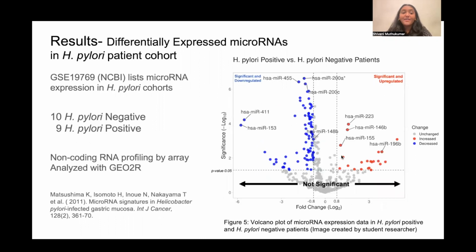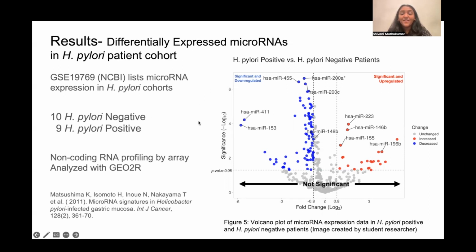For H. pylori, I was able to find this dataset also on NCBI that lists microRNA expression data in 10 H. pylori negative patients and 9 H. pylori positive patients. The formatting of this data was non-coding RNA profiling by array, which gave me access to the GEO2R tool, which performed the log functions necessary to create this volcano plot that you see to the right.